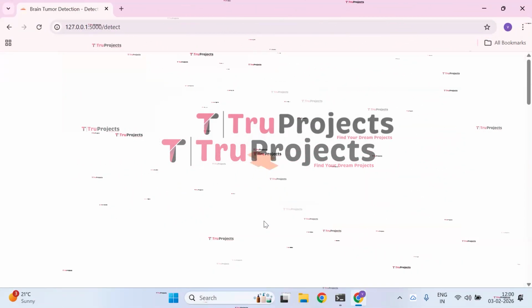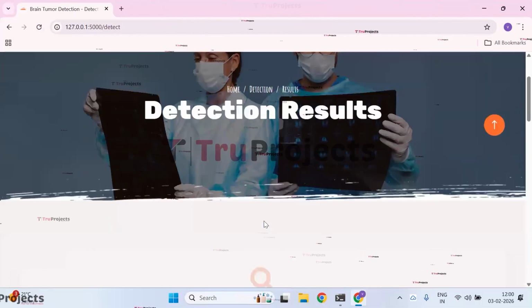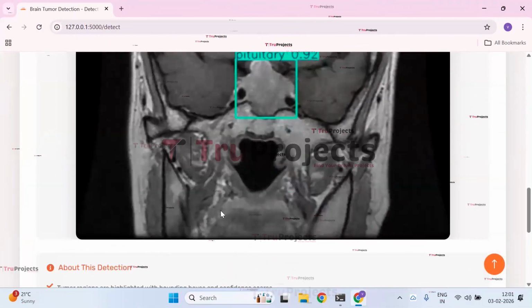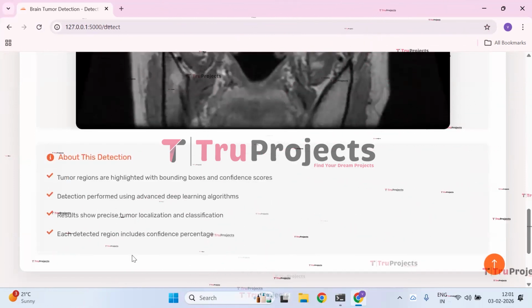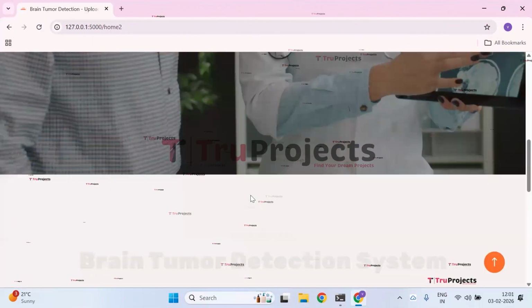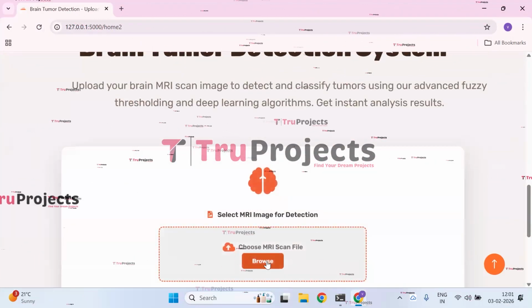The given input image is pre-processed and the output is displayed as pituitary in bounding boxes. So the detection is given as clear. And then click on Analyze Other Image, so that the upload form will be opened again, where you need to